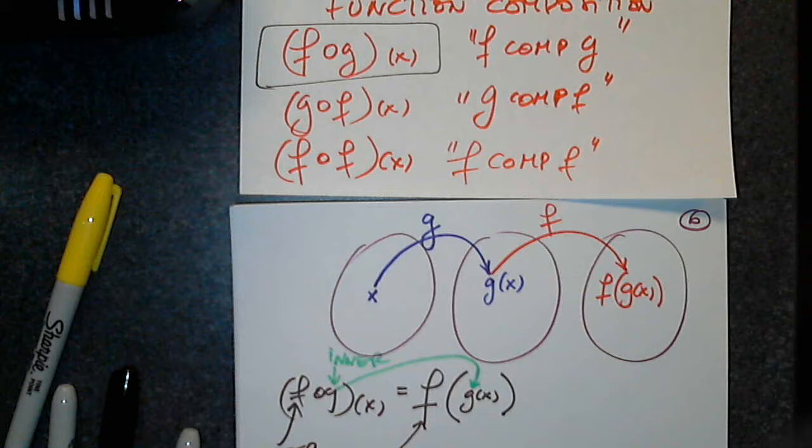Let's talk about it. Forget about this for a second. What does this set represent for g? Name. Thank you. Range, correct? So this is the domain for g, and this is the range for g, correct? Okay, forget about this for a moment.